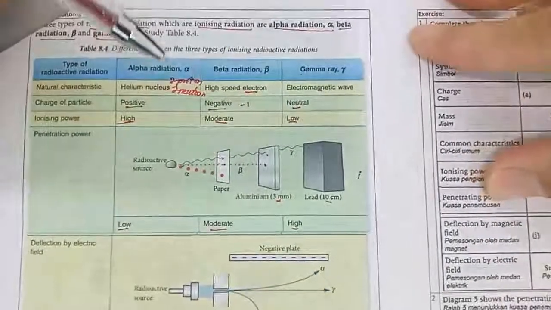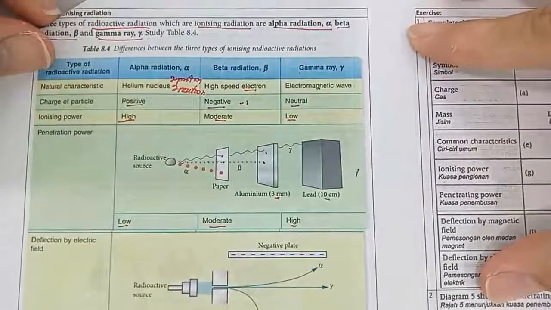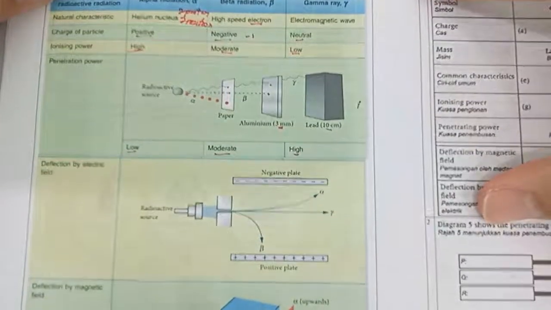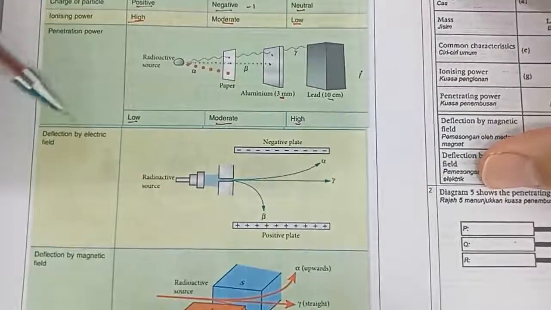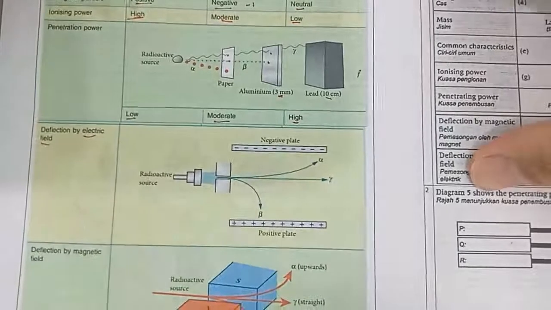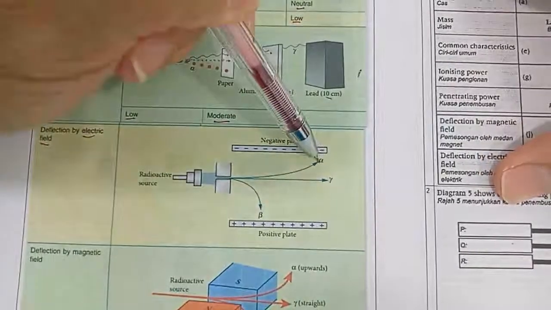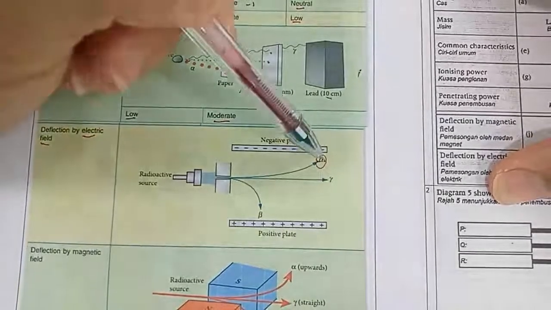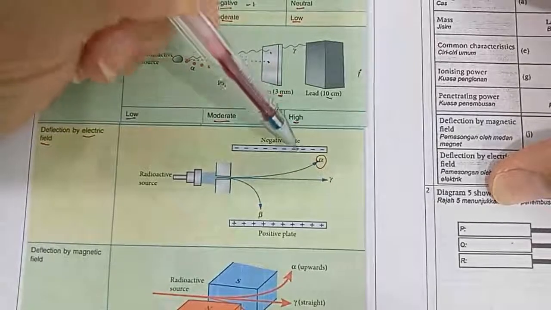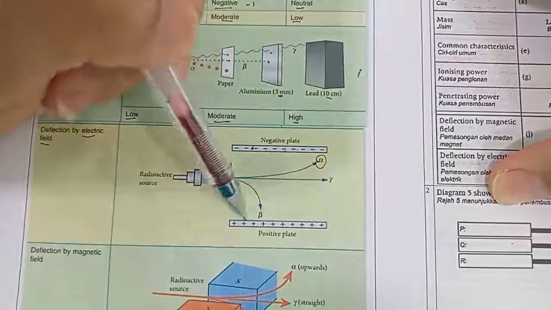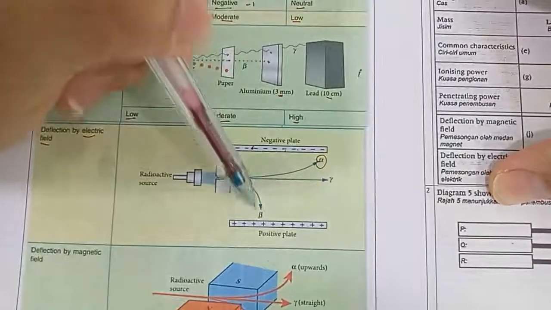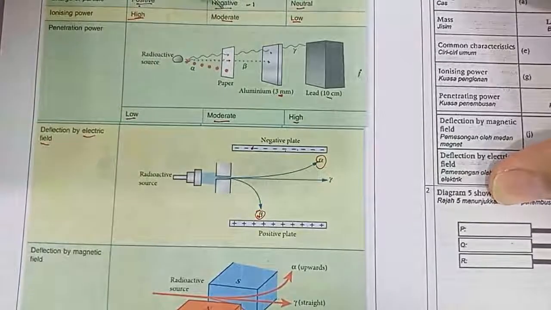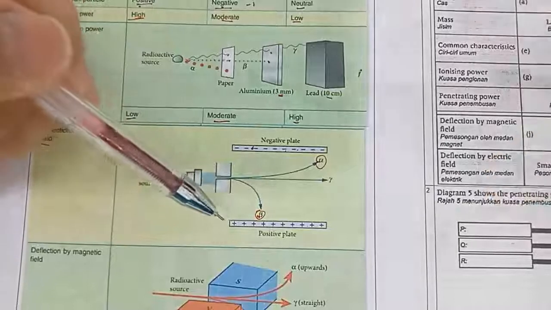Alright, so let's look at deflection by electric field. This is very simple. Alpha particle has 2 protons. It is positively charged, so it will be attracted by the negatively charged plate, while the positively charged plate will attract the beta particle because the beta particle is negatively charged.